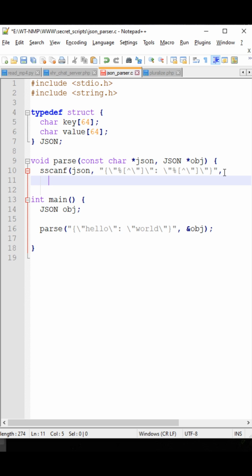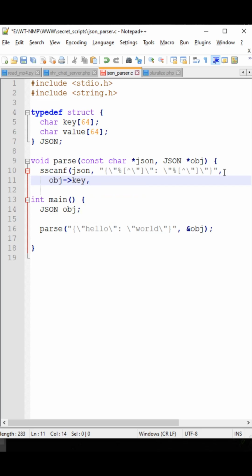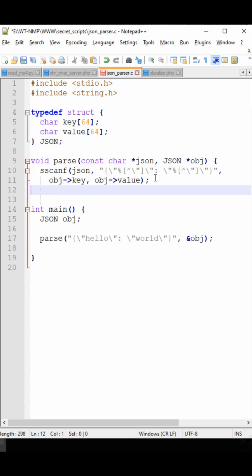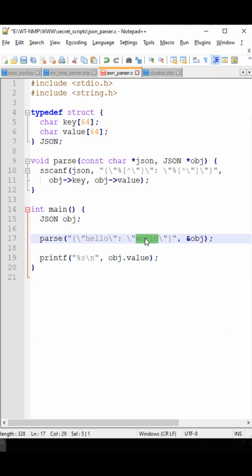Okay, so this is going to be set for the key, right? It's going to extract the key value to the struct's values. And then bada bing, bada boom. So we close that out, close that. Okay, I think I have everything right. So let's come down here. Let's do printf, and let's see what we get. So if we do the value on this, it should show world.